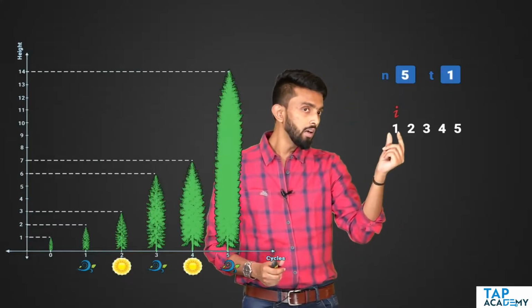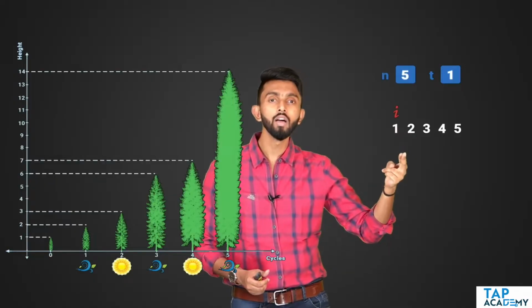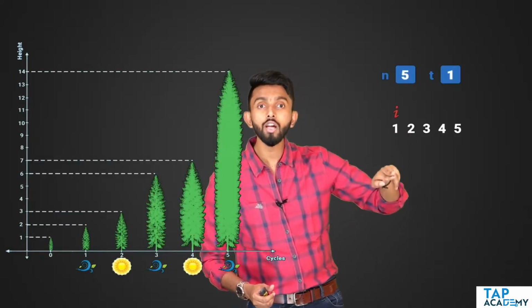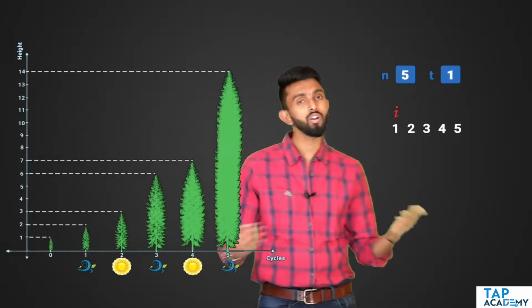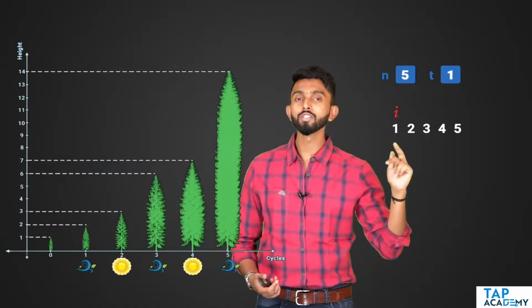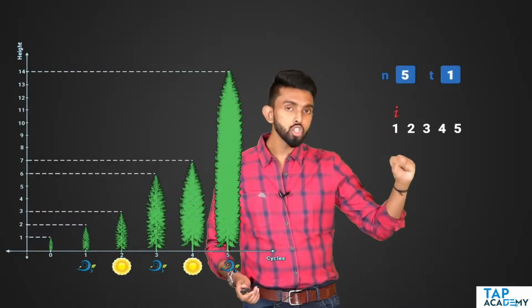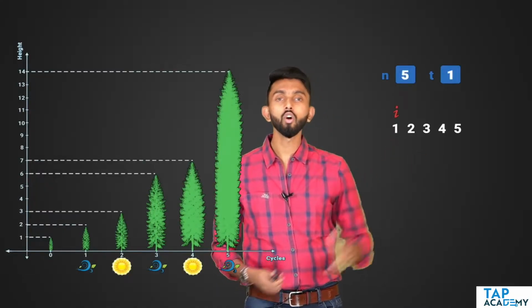Which means, how will you know whether this i value is spring or summer? All you have to do is check whether it is even or odd. Would you agree with me? If it is odd, spring. If it is even, summer. So all I will do is check whether the i value is even or odd.